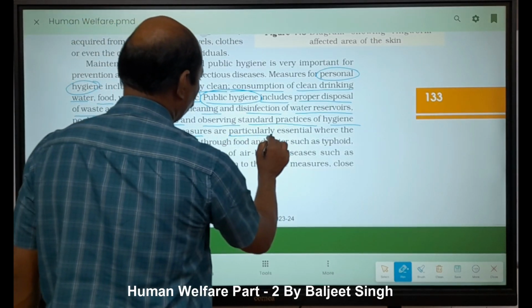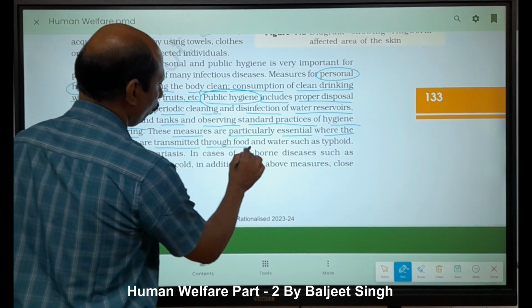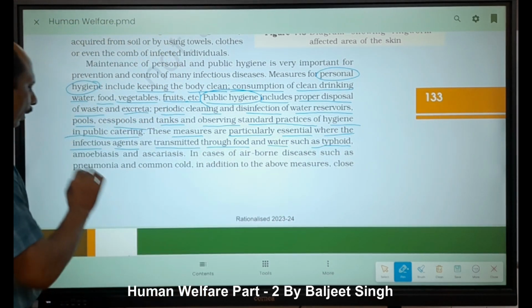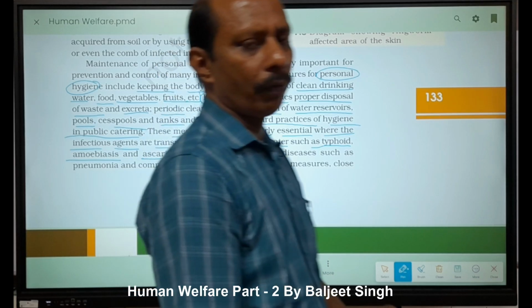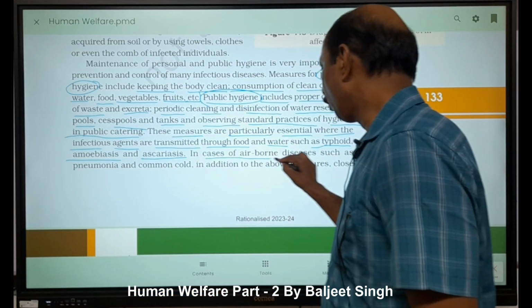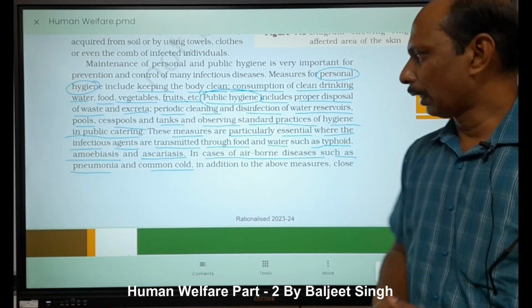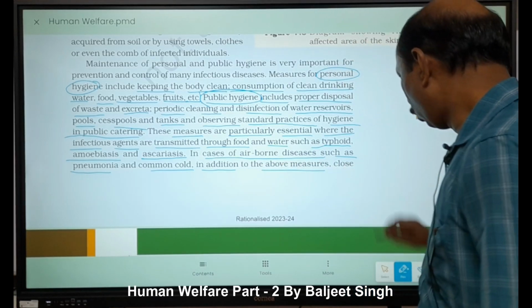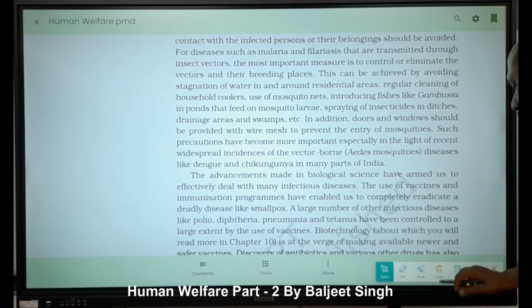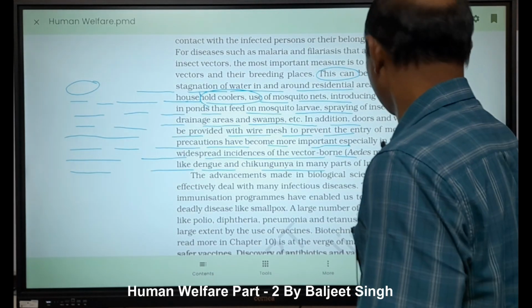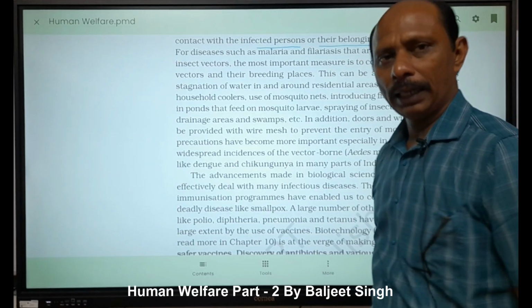These measures are particularly essential where the infectious agents are transmitted through food and water such as typhoid, amoebiasis, ascariasis. These are spread through contaminated food and water, right? In case of airborne diseases such as pneumonia and common cold, through air droplets, right? In addition to the above measures, close contact with the infected person or their belongings should be avoided at the time of infection.